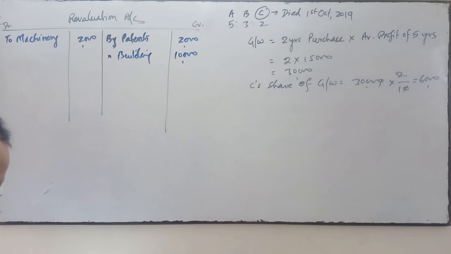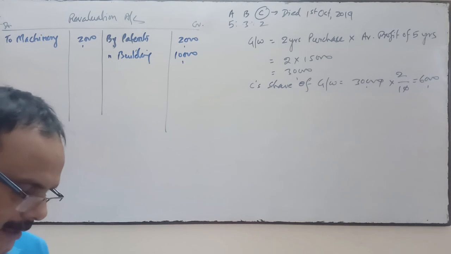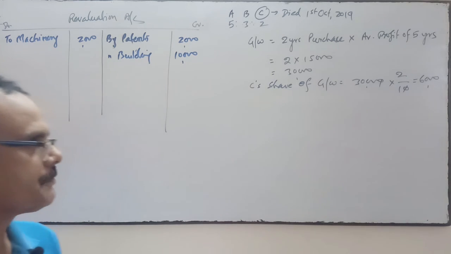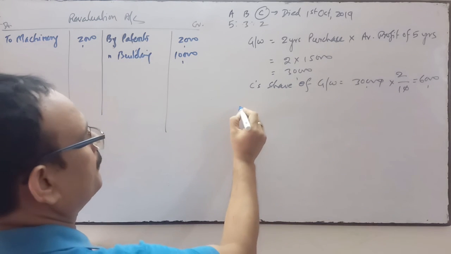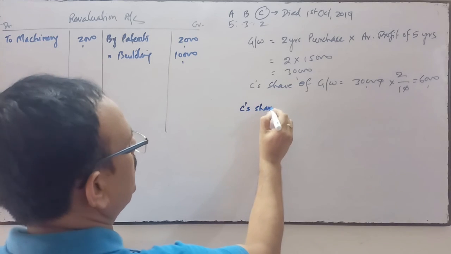Third point is profit for the year 2019-20 will be taken as having accrued at the same rate as the previous year. So this is for the profit calculation. C's share of profit will be calculated.